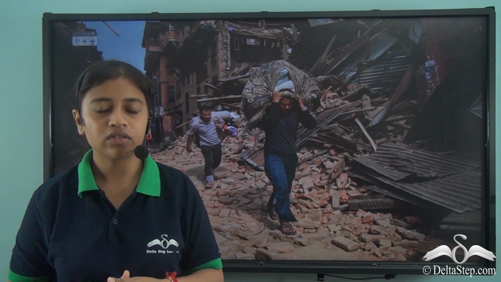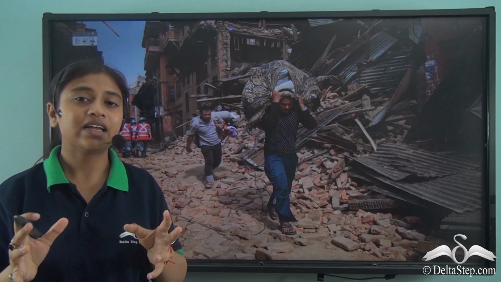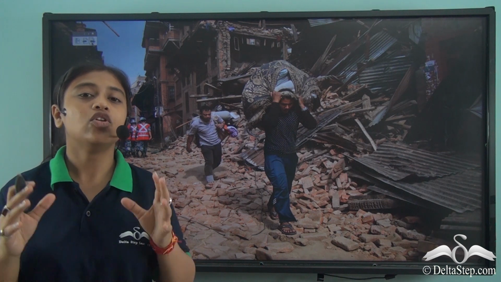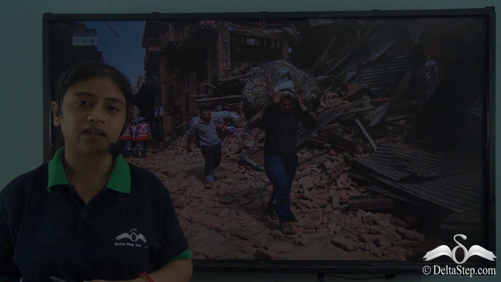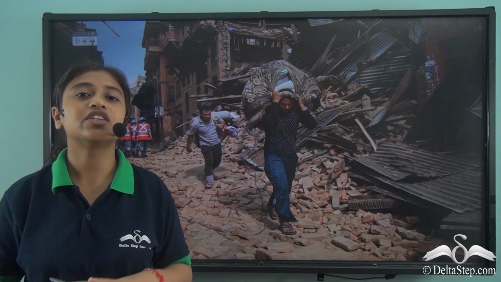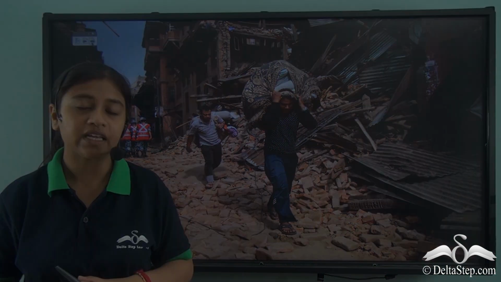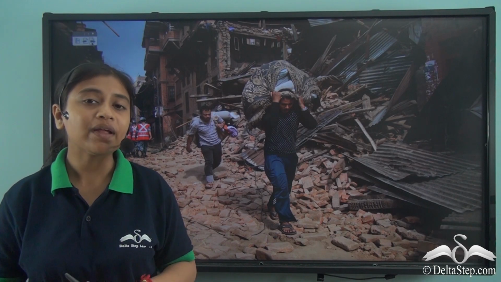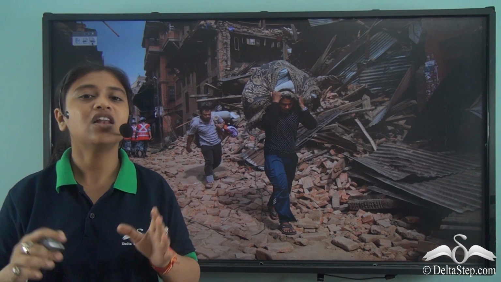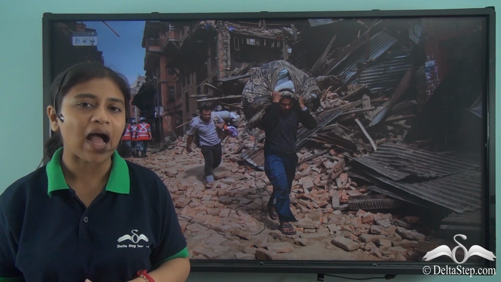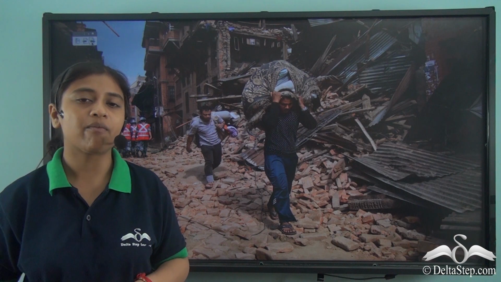So we understood that any disaster that hits a particular place can have a long-lasting negative impact. Besides taking away lives or causing huge damage to life and property, it also causes a big drop in the economy, and it takes a lot for the government to come back in form or to recover from the losses.